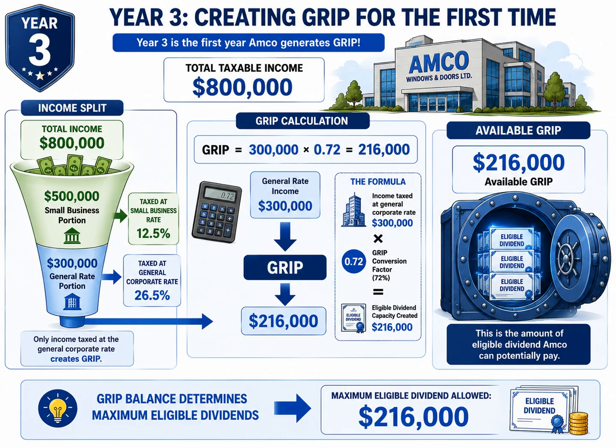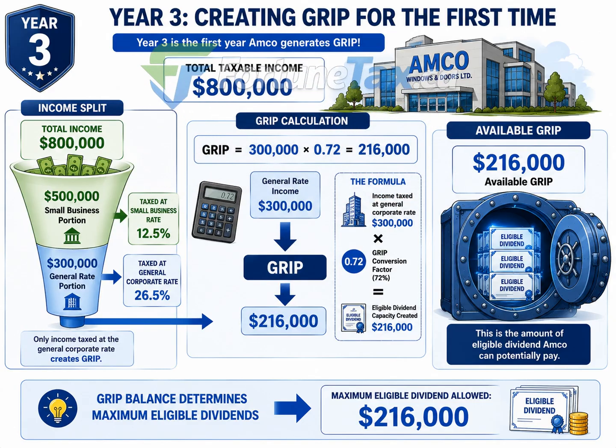In the previous slide, we saw that Amco did not generate any GRIP in years 1 or 2 because all of its income was taxed at the small business rate. Year 3 is where everything changes. Amco's taxable income increases to $800,000, pushing the corporation beyond the small business deduction limit. As shown on the left side of the slide, the income is now split into 2 portions. The first $500,000 continues to qualify for the small business deduction and is taxed at the lower small business rate